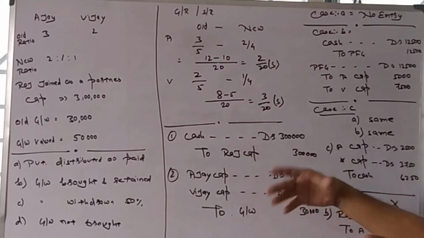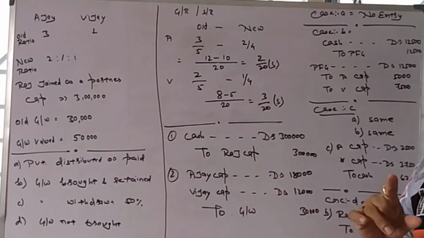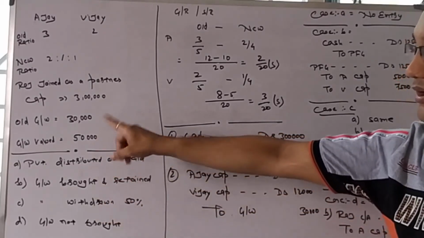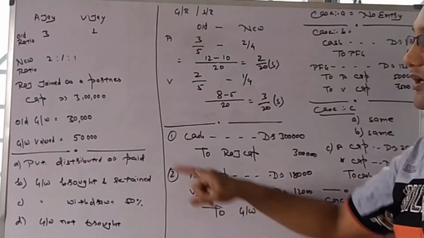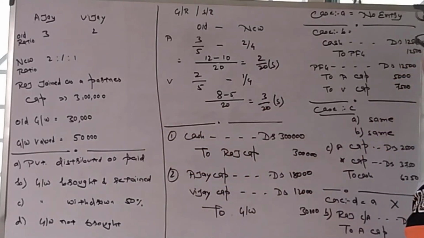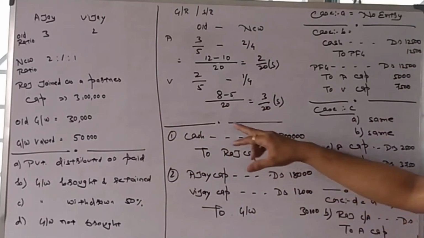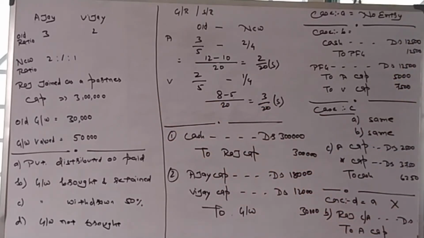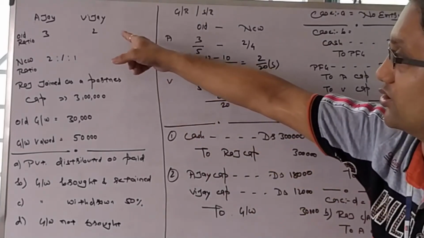The first two entries will be common for all cases: the entry for capital and the entry for old goodwill cancellation. So cash account debit to Raj's capital, as he has brought 3 lakhs capital. Old goodwill is written off, capital reduced, goodwill cancelled. Ajay's capital account debit, Vijay's capital account debit to goodwill. It has been written off among old partners in the old ratio.